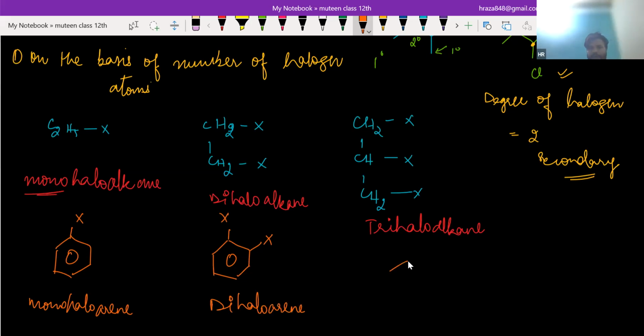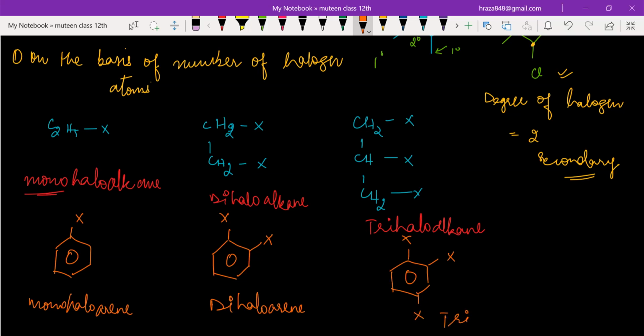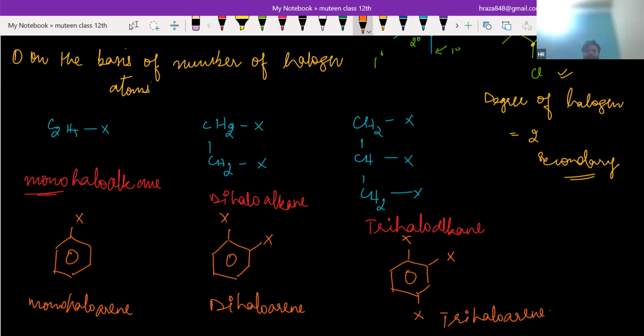And if you have 3X, that is trihaloarene. You already know mono means 1, di means 2, tri means 3. So this is simple classification of haloalkane and haloarene on the basis of number of halogen atoms. Okay. Okay, sir.